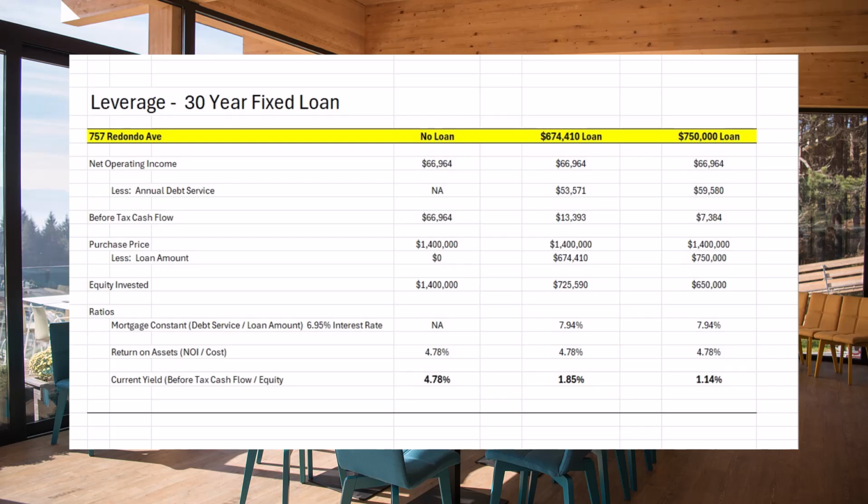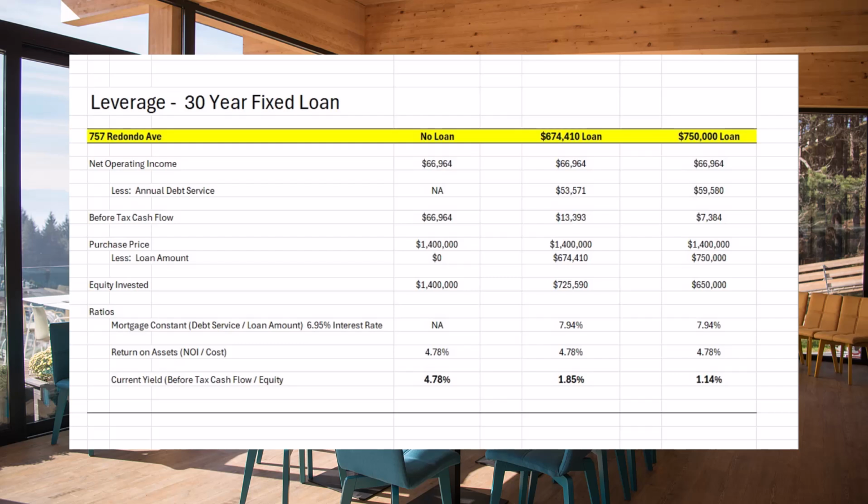Now, we're again looking at the structure of the transaction. It's a $1.4 million purchase price. The loan was $674,410. Again, remember that was the maximum that we could finance because of the debt coverage ratio. So if that's the loan, the equity position is $725,590. The mortgage constant is 7.94.